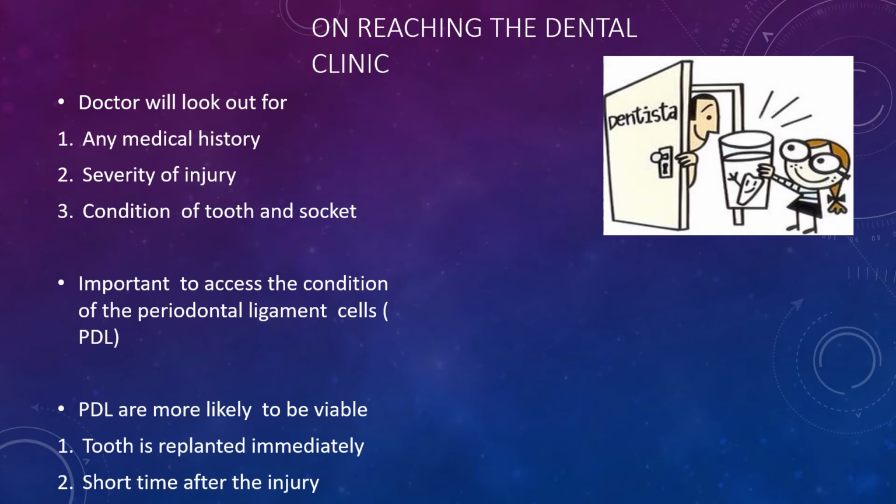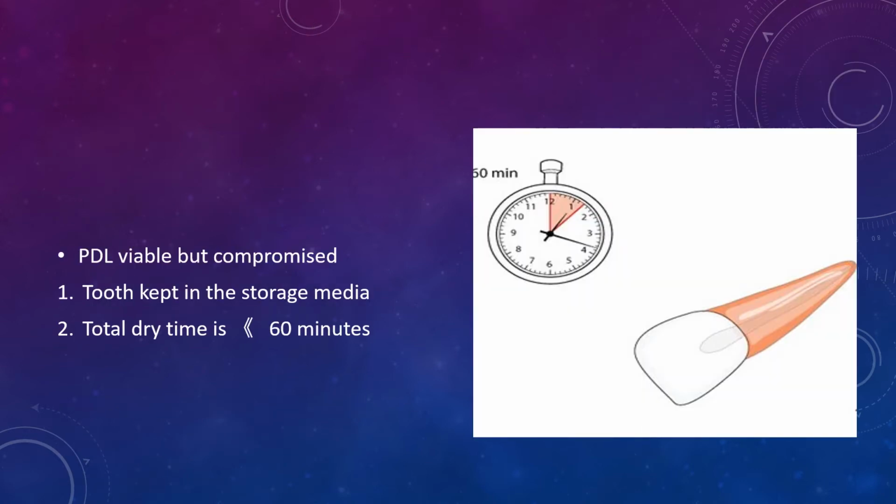Periodontal ligament cells are more likely to be viable, or alive, if the tooth is replanted immediately by the attendant or the patient, or if treatment is provided a short time after the injury. Now the second case, PDL viable but compromised. This applies when the tooth is kept in storage media and the total dry time is less than 60 minutes.